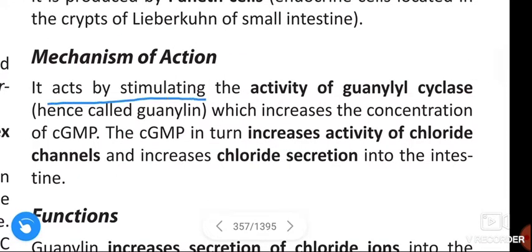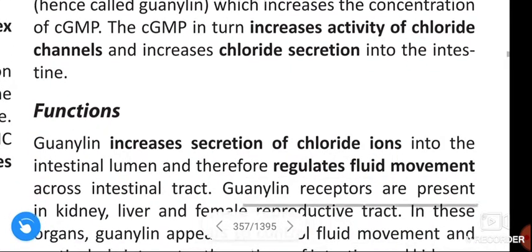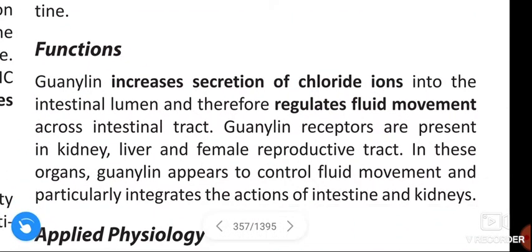Next, mechanism of action. It acts by stimulating the activity of guanylyl cyclase, hence called guanylin, which increases the concentration of cyclic GMP. The cyclic GMP in turn increases the activity of chloride channels and increases the chloride secretion into the intestine. Next, functions. Guanylin increases the secretion of chloride ions into the intestinal lumen and therefore regulates the fluid movement across the intestinal tract.